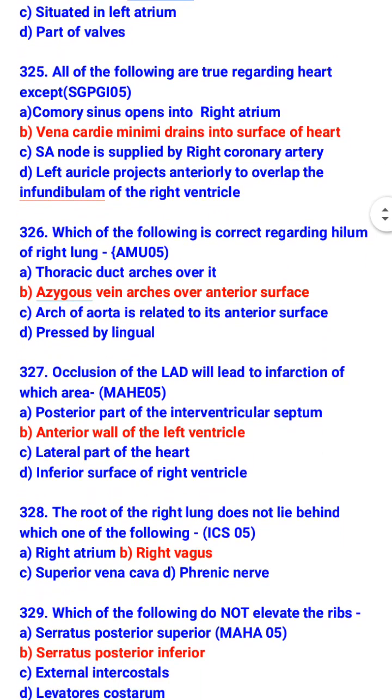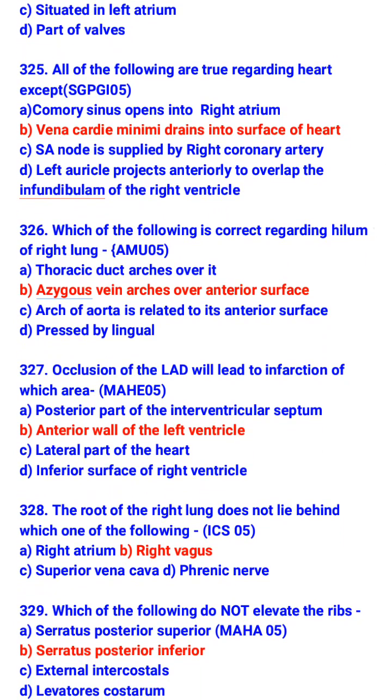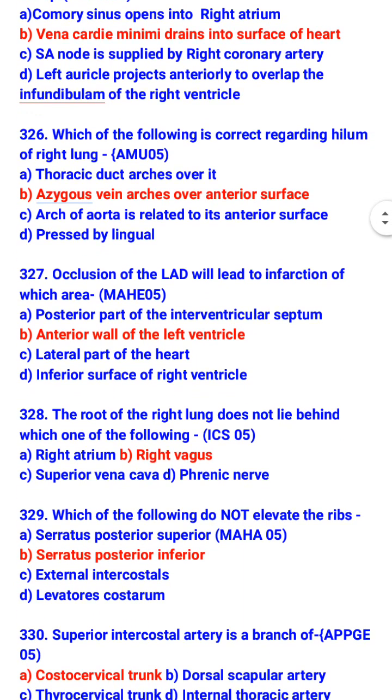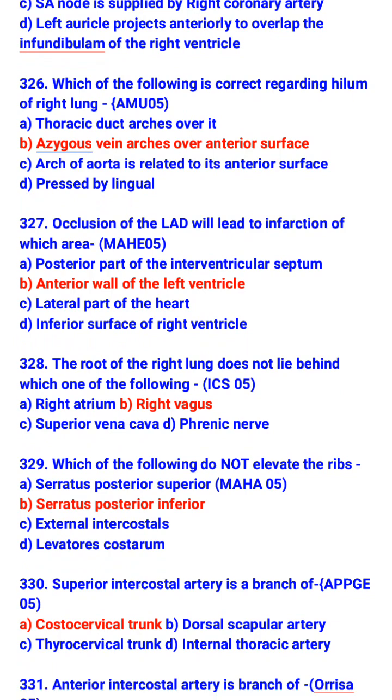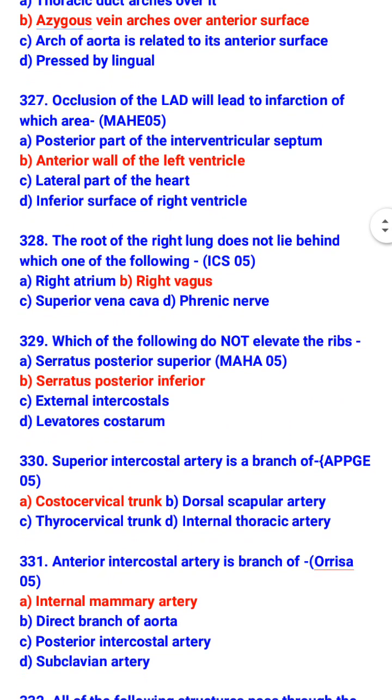Occlusion of the LAD will lead to infarction of which area? Anterior wall of the left ventricle. The root of the right lung does not lie behind which one of the following? Right vagus. So it lies behind right atrium, superior vena cava, and phrenic nerve. Which of the following do not elevate the ribs? Serratus posterior inferior does not elevate the ribs. So what elevates the rib is serratus posterior superior, external intercostals, and levator costarum.